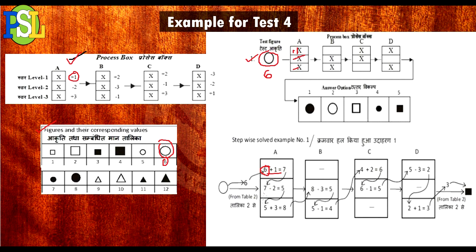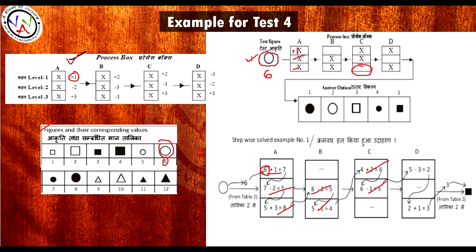Like this we do every step, and then come to B. If in B any level is empty, just leave it and directly solve. So we keep doing it level wise, level 2, level 3 in B, then again we come to C, level 1 in C, level 2 in C, and as there is no X in level 3 of C,